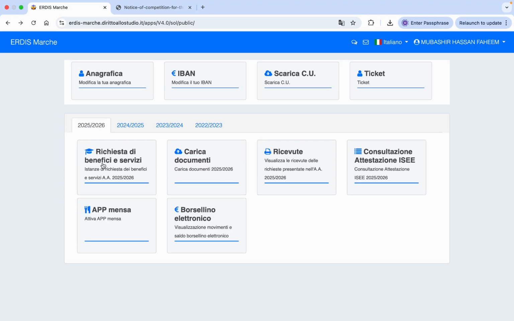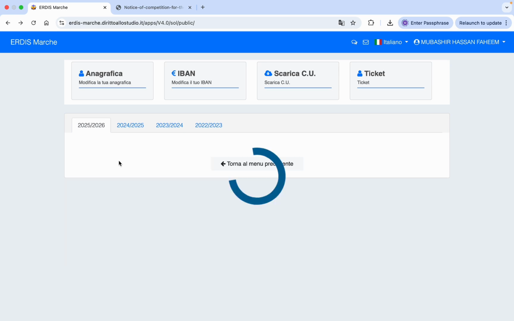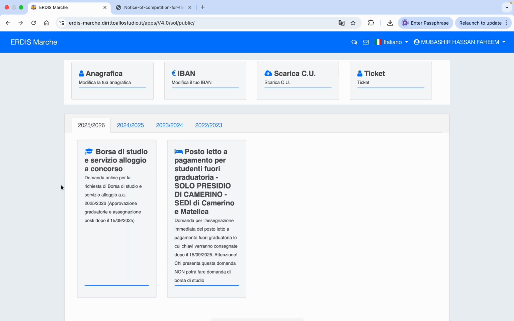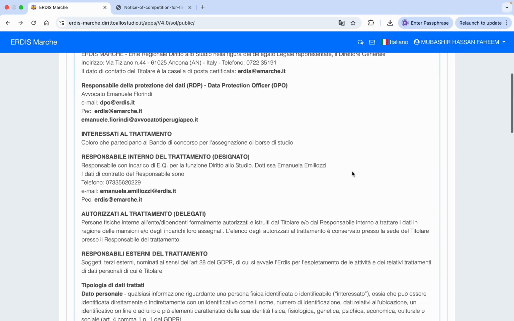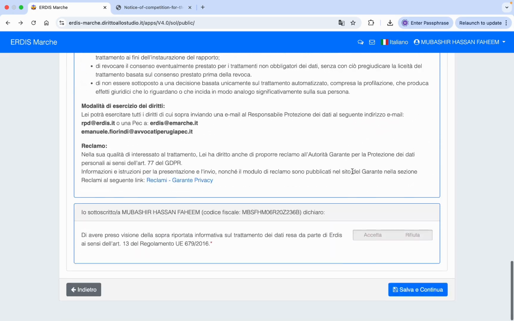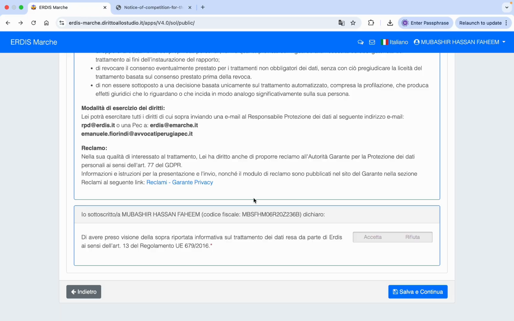Here you need to click on Richiesta di benefici e servizi. And for the scholarship, you need to click on Borsa di Studio e Servizi Alloggio e Concorso. Scroll down. You need to accept their privacy condition, then click on Salva e Continua.